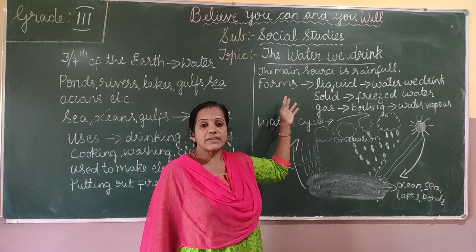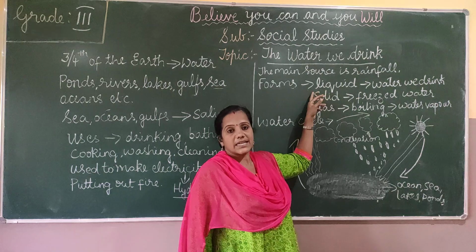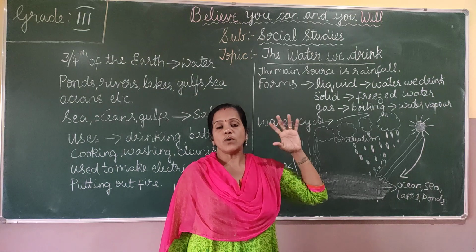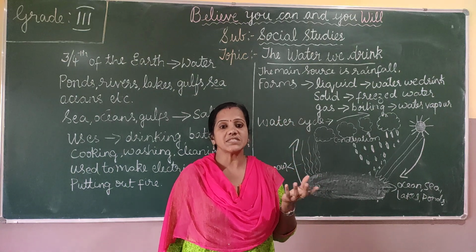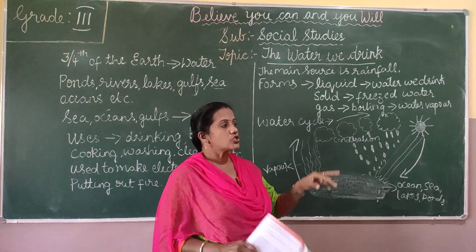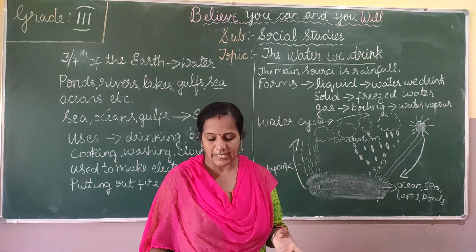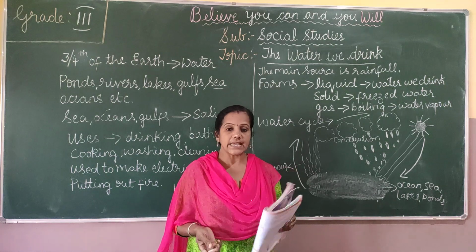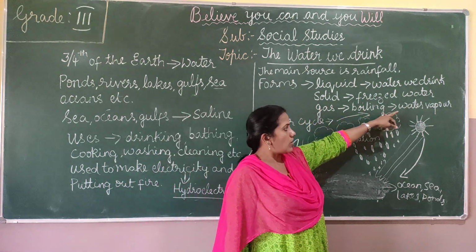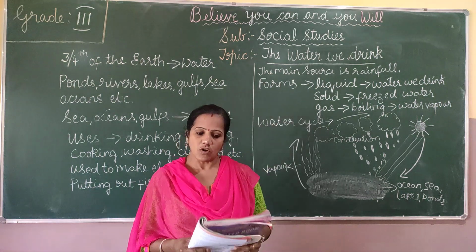Which are liquid: the water we drink is in liquid form and it has no shape. Next, solid. When the water is frozen, it becomes ice and it takes a solid shape. Then gas. When we boil the water, it takes the form of gas, which is called water vapor. So these are the three forms of water.